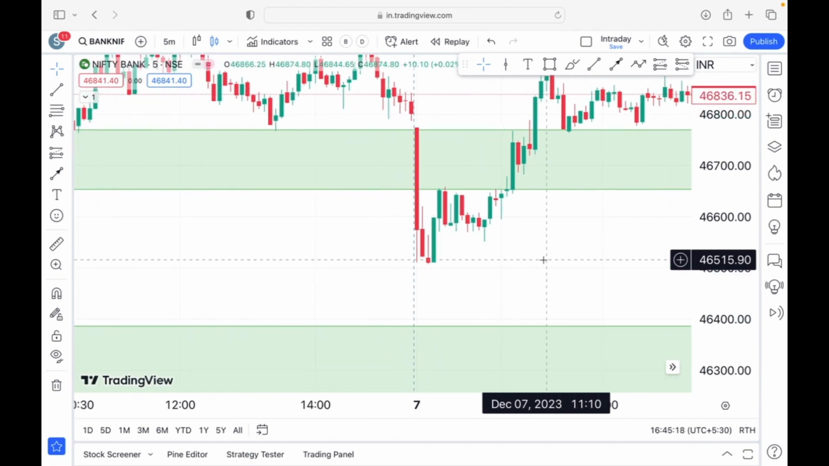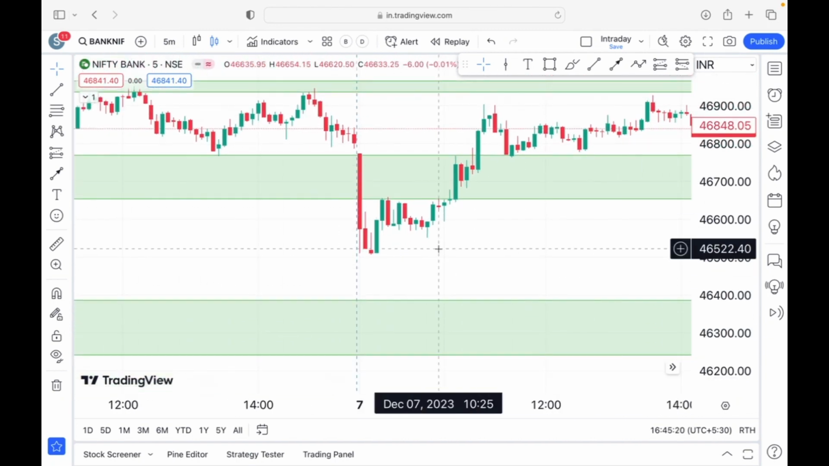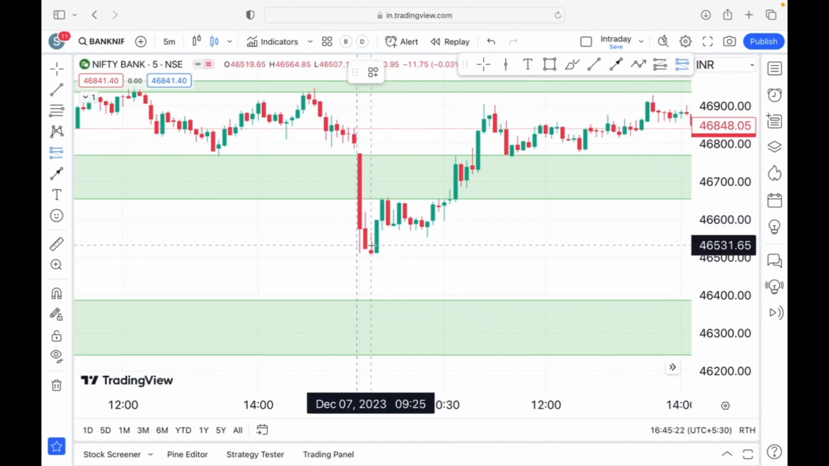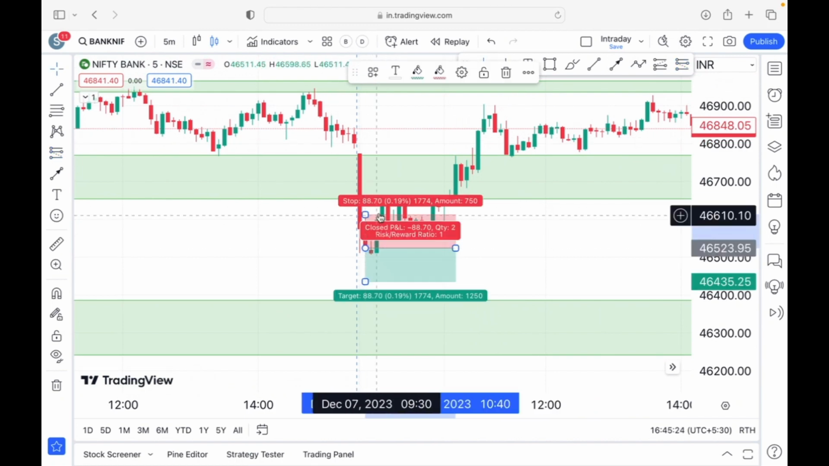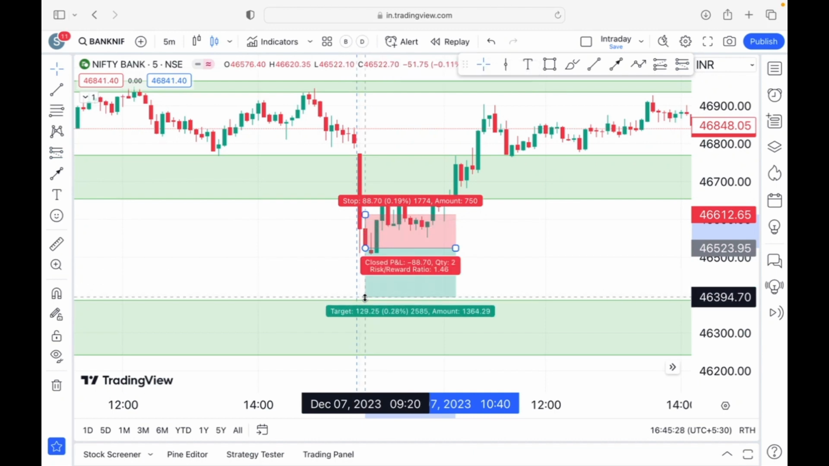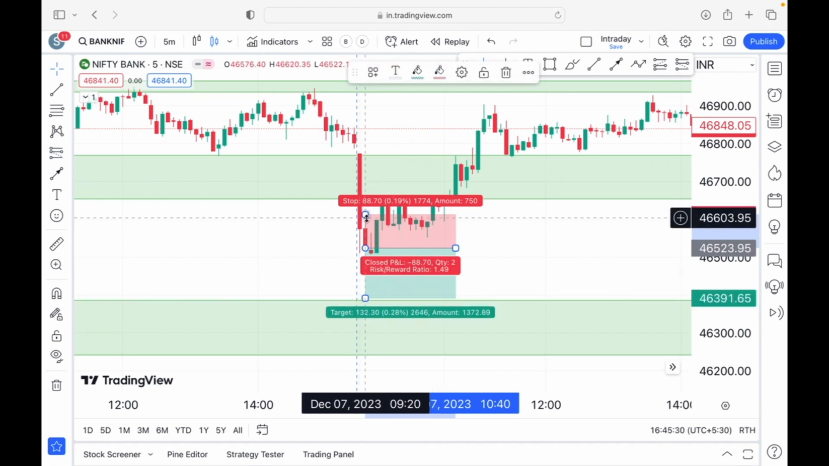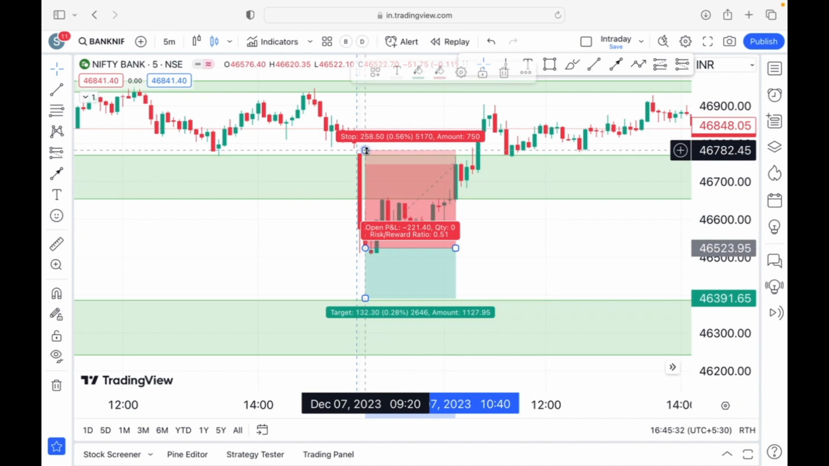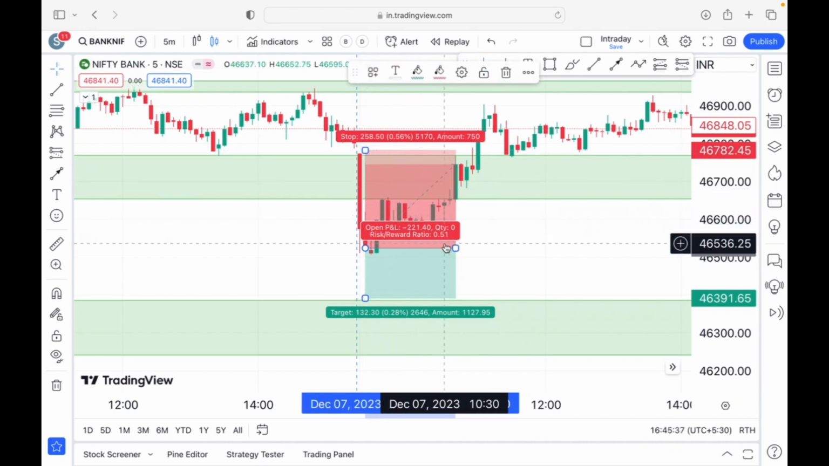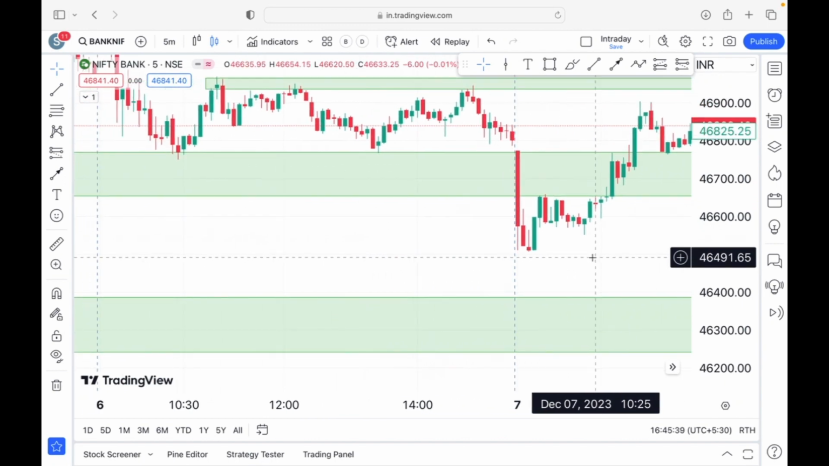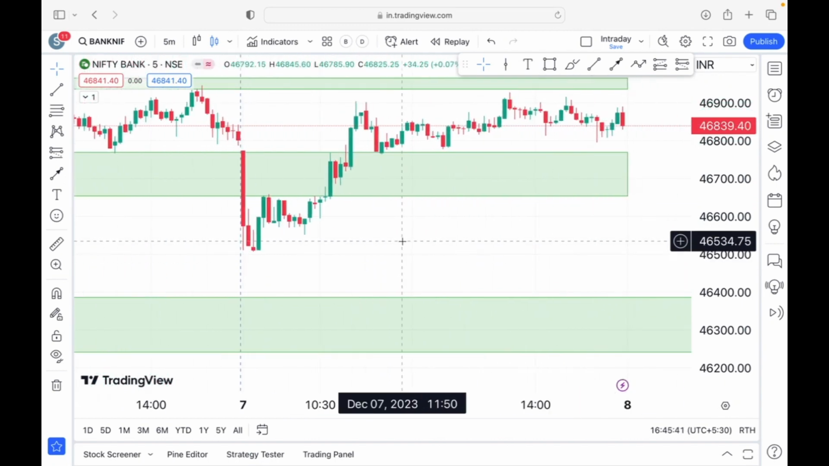Now you can think that you could have taken a trade there, keeping this as your target level. But I'll tell you why that shouldn't be the case: your risk versus reward ratio is not that great. If you're entering there and keeping your target at 46,390, your risk would have been above this, which is very huge. Your risk versus reward ratio is not even one here, so that is not an ideal location to get into a trade.